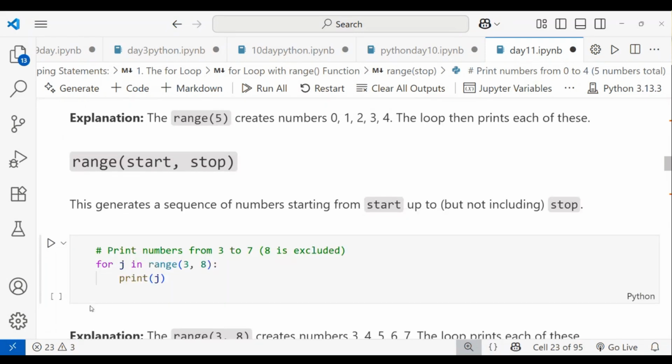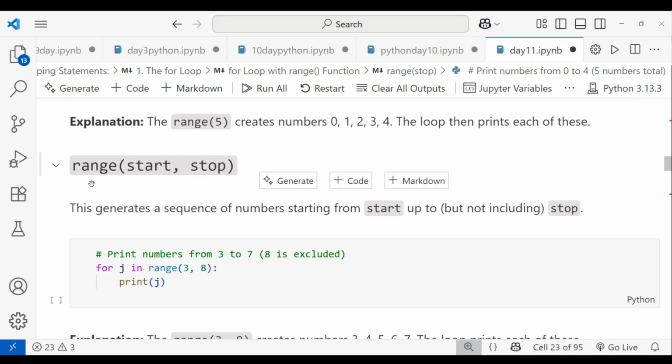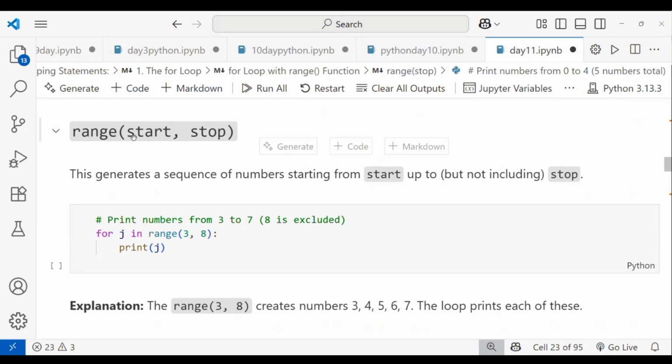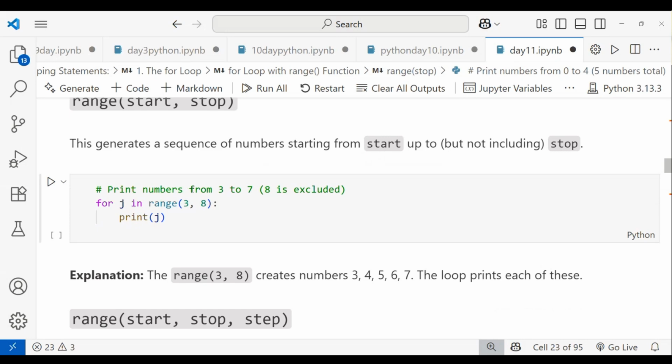Okay, and another one. You can use the range function with start and stop also. I give a start value, separated by a comma, and then the stop, which is your ending value. This generates a sequence of numbers starting from the start up to the stop. Let me check. I want to print the numbers from 3 to 7 only.